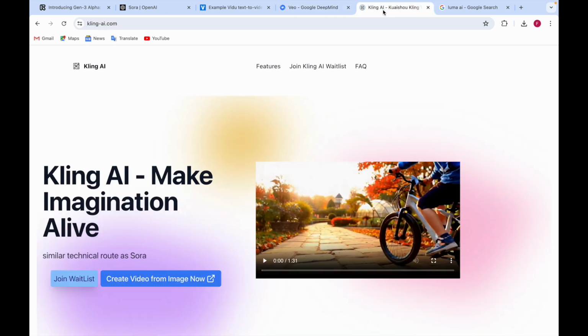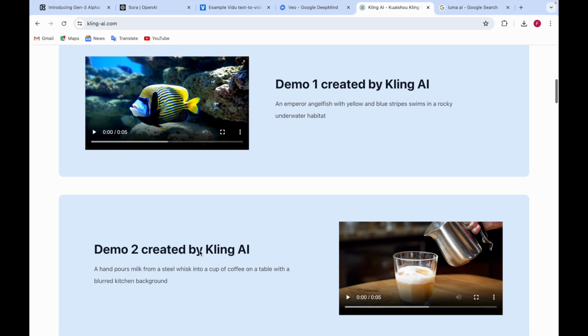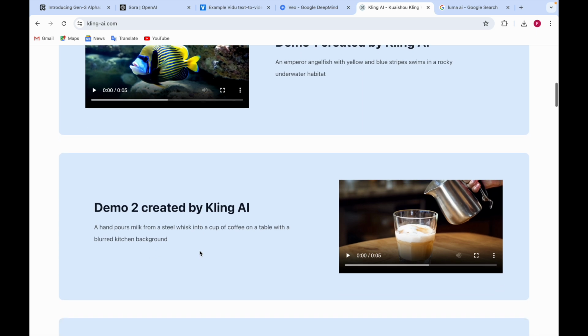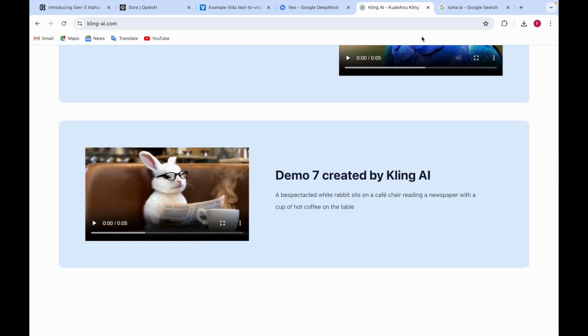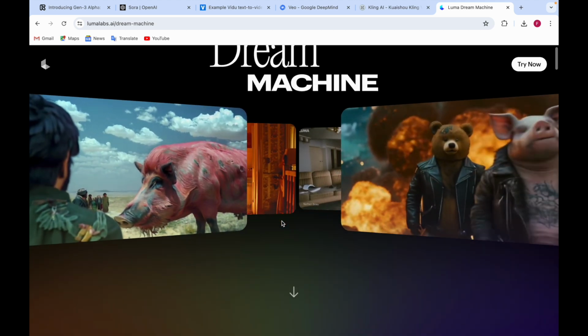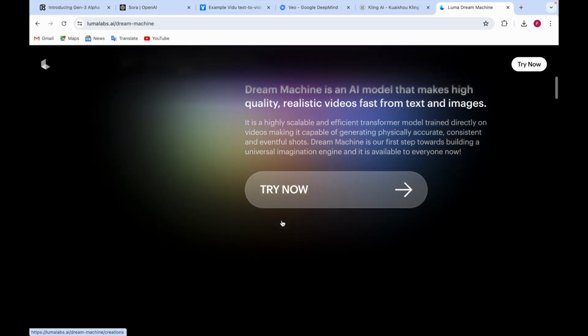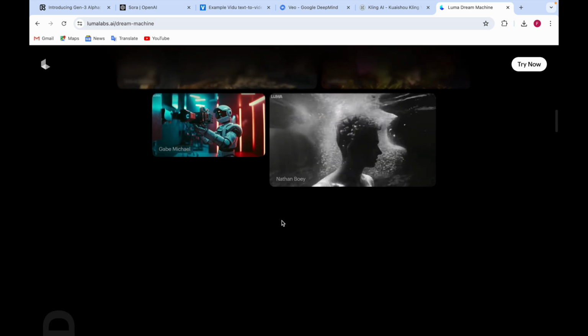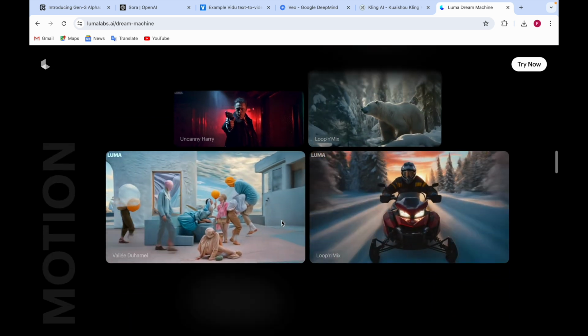After that, it was Kling AI, which was made by a Chinese company, and they had a similar technical root as Sora. Here you can see the demos created by Kling AI. After that, it was Luma AI, which I told you about yesterday, Luma Dream Machine. Here you can see the videos, which are ultra realistic. About Luma AI, you can try it now, but it has a limitation of 10 generations per day, and it will take some time.